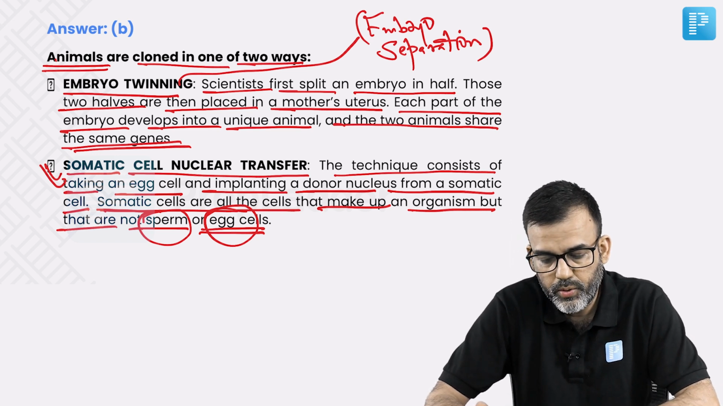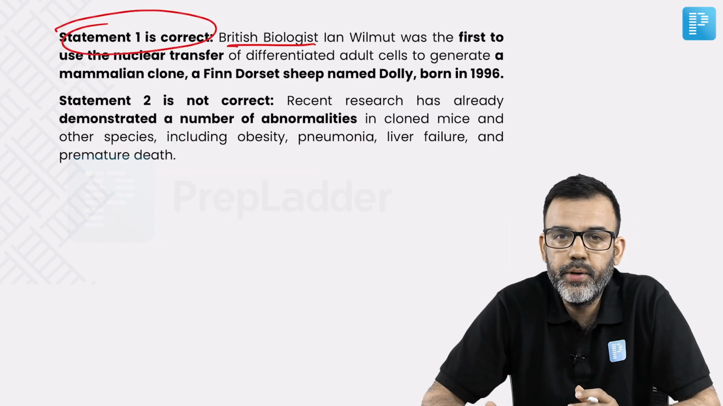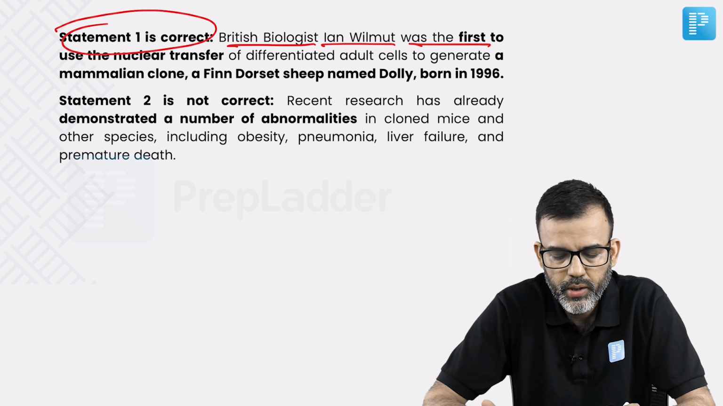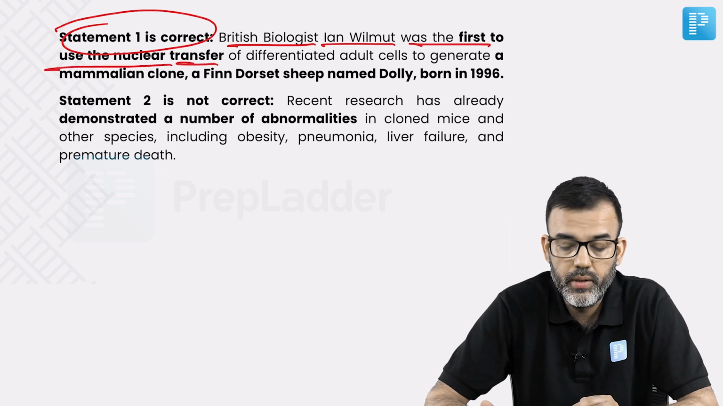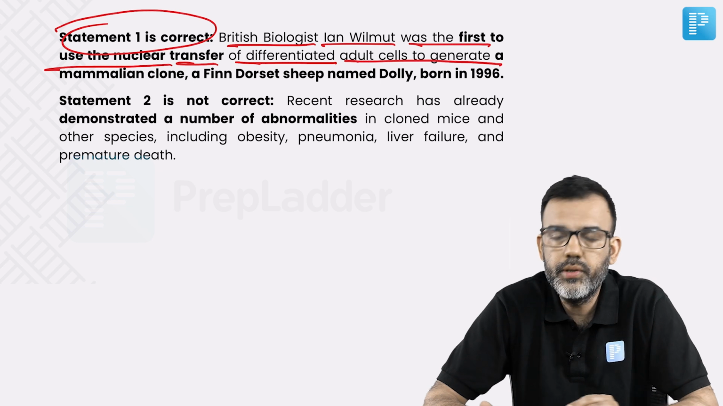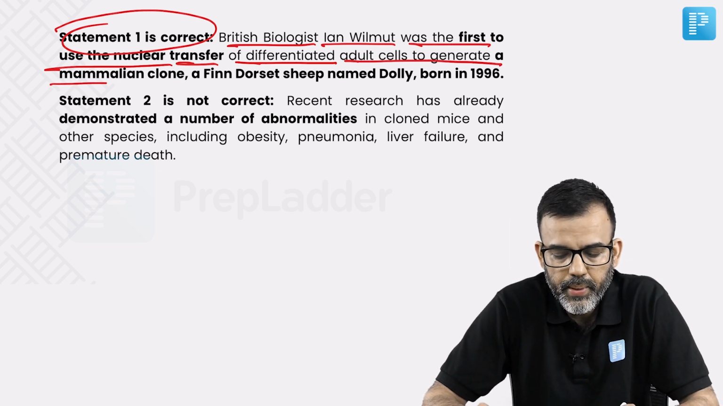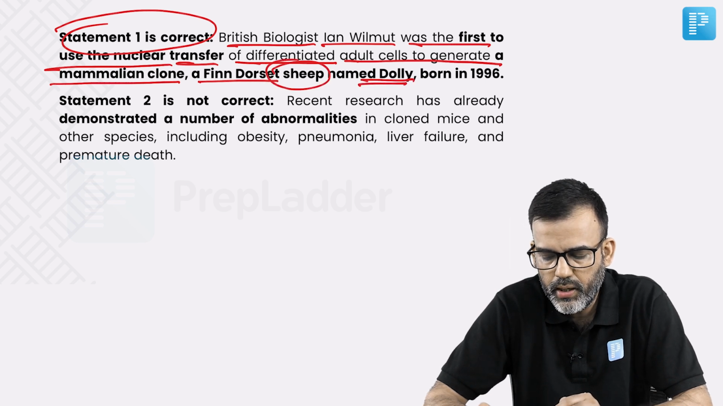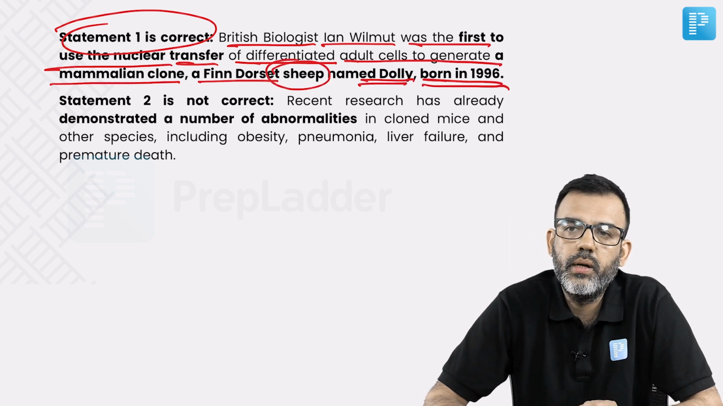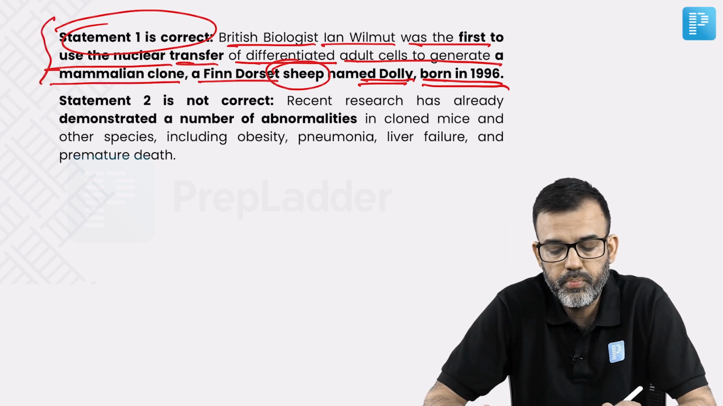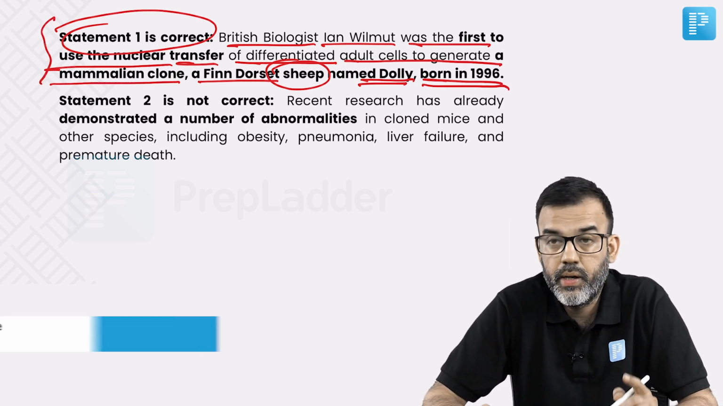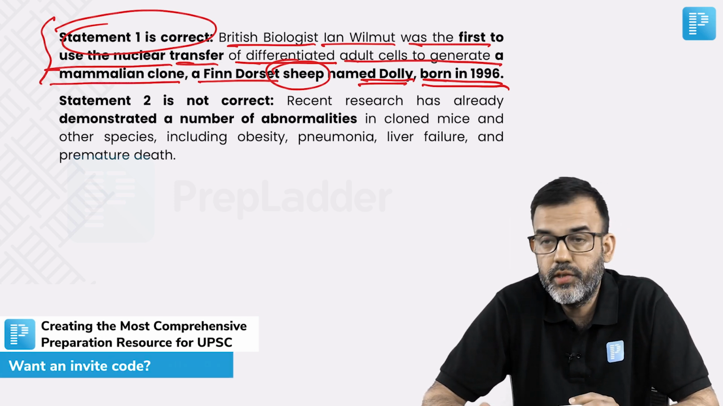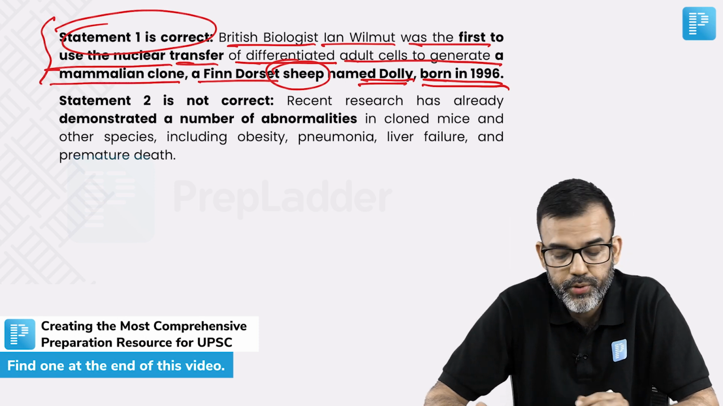Now, let's get into the statement part. The first statement was correct. British biologist Ian Wilmut was the first to use the nuclear transfer of differentiated adult cells to generate a mammalian clone, a Finn Dorset sheep named Dolly, and it was born in 1996. So, this statement is perfectly alright. But keep in mind, we had to select the incorrect statement. So, this statement was correct, so that can't be our option.